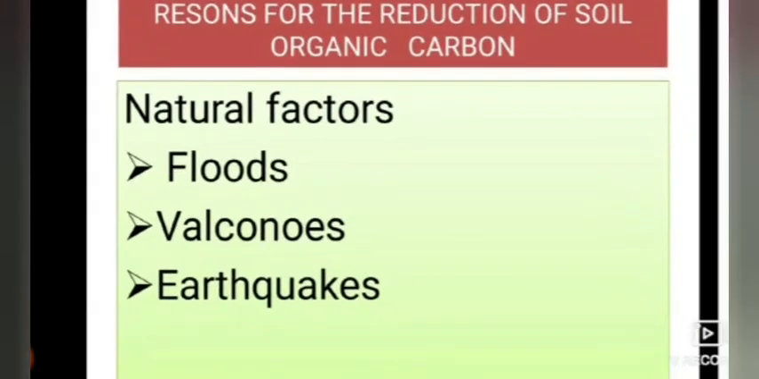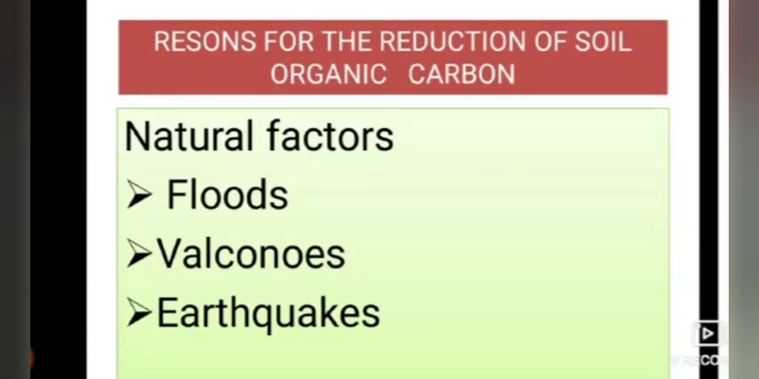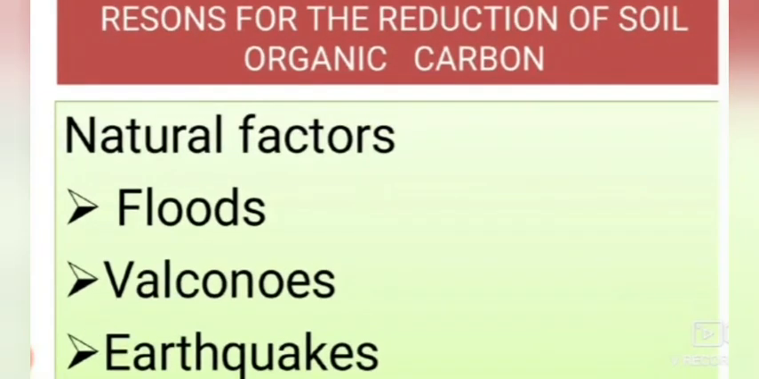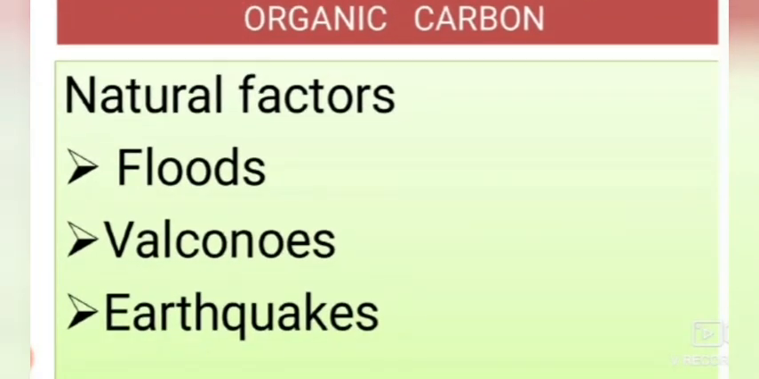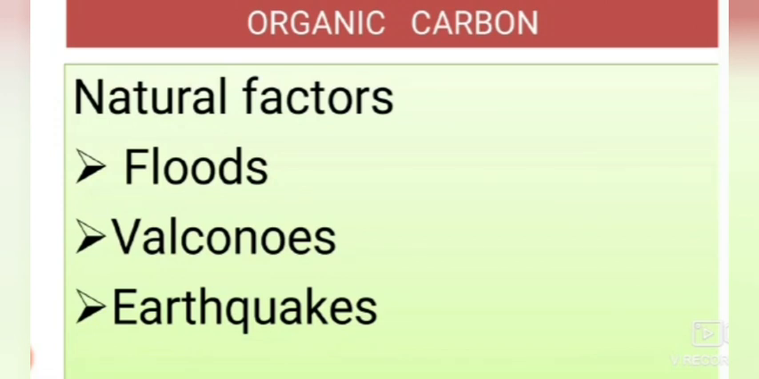Now moving to reasons for the reduction of soil organic carbon. There are different types of reasons how it has been reduced. Of them, if we see natural factors, it may be reduced due to floods, volcanoes, earthquakes, eruptions and different types of natural disasters. The soil organic carbon on the earth has been reduced day by day.